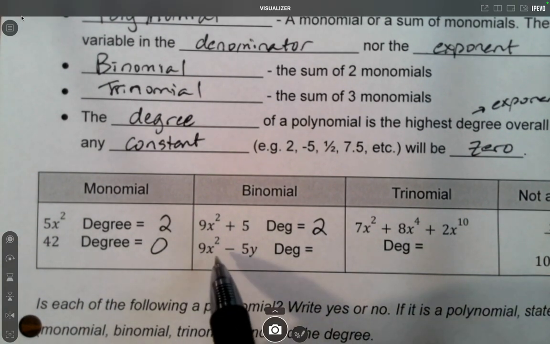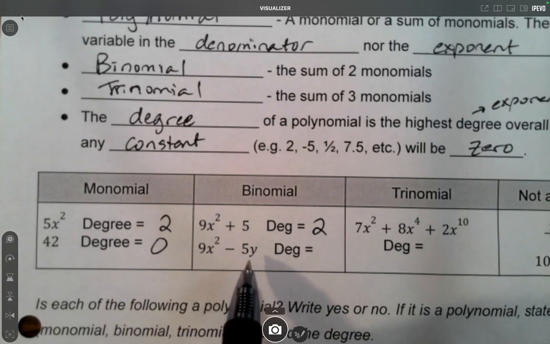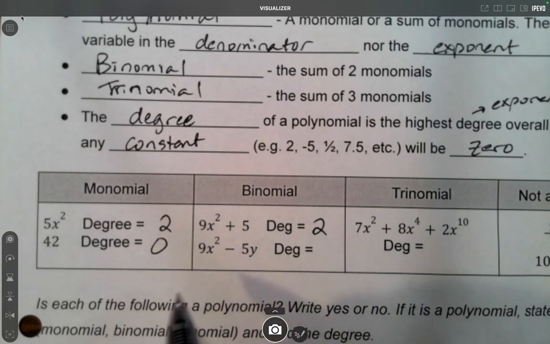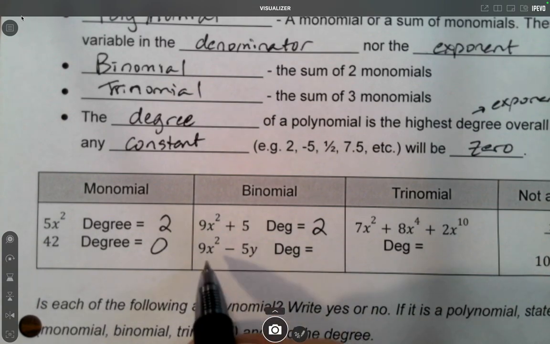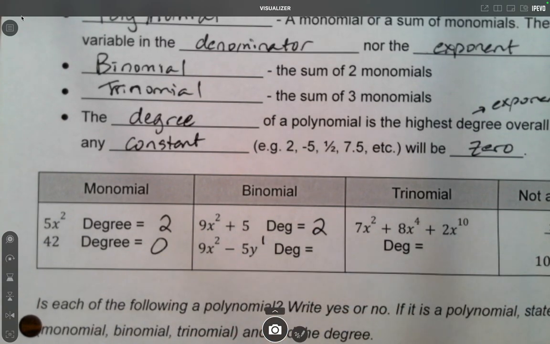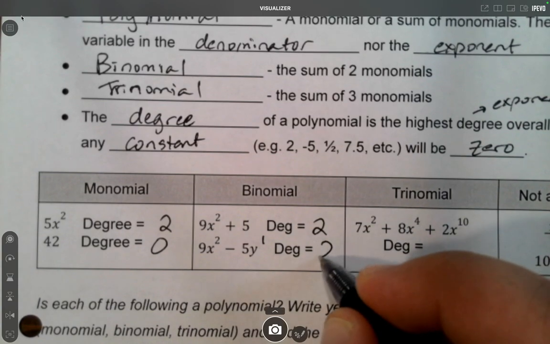This one will also be 2. Now, they have different variables, but that doesn't matter. The concern is just what's the biggest exponent. It doesn't matter if it's on the same variable or a different variable. This has a 2. This has an understood 1. 2 is bigger than 1, so its degree is 2.